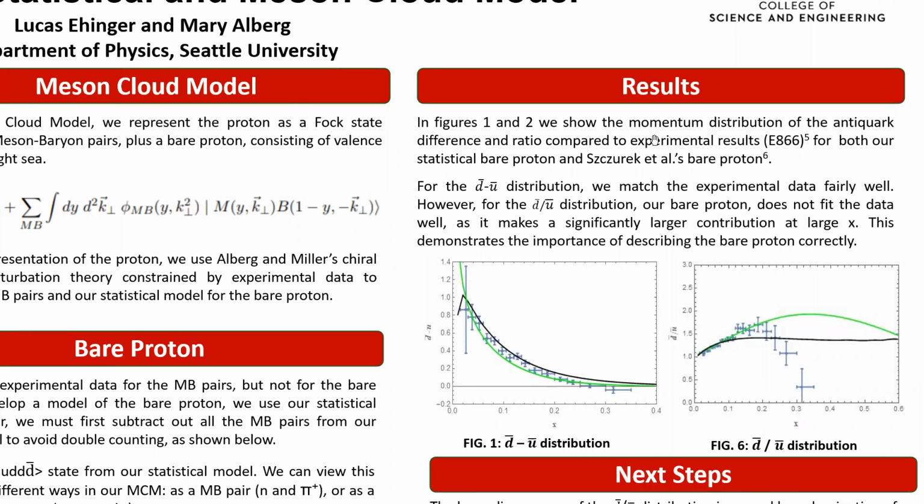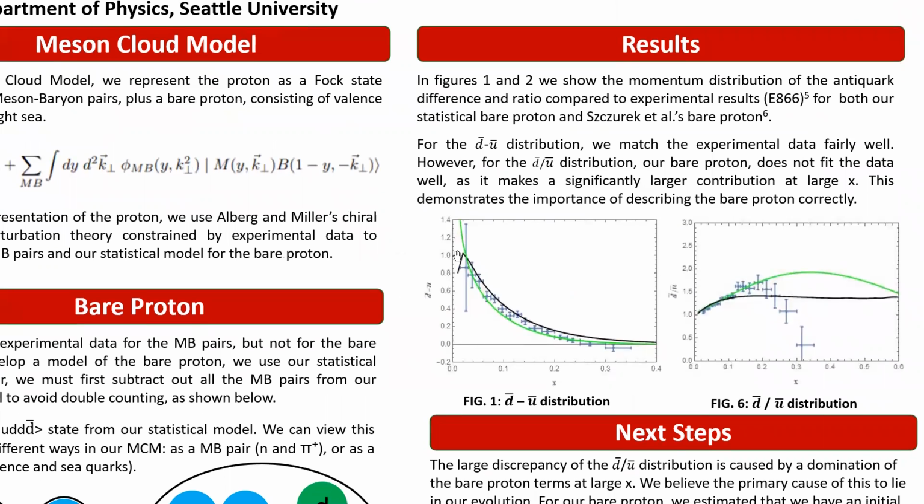Steffens. And here in green, we show Steffens' model. In black, we show ours. In blue are the data points collected by E866. So you can see for the d-bar minus u-bar distribution, we're both relatively good, and that's fairly standard. At this point, most theoretical models model the d-bar minus u-bar fairly well.